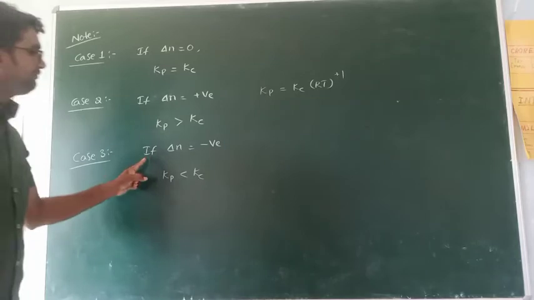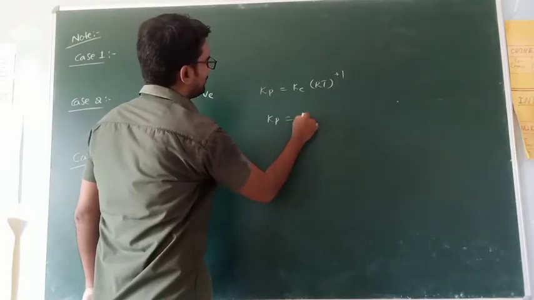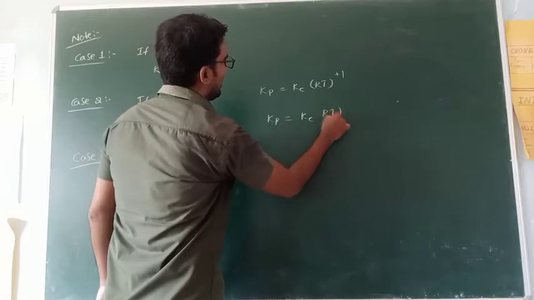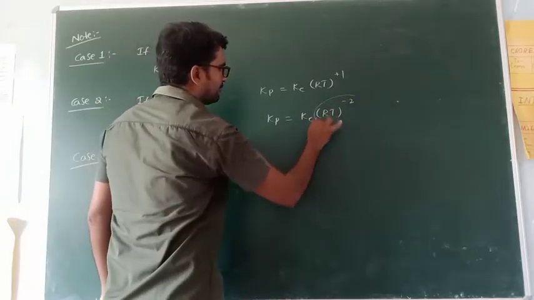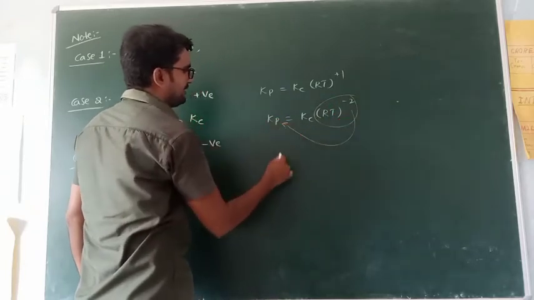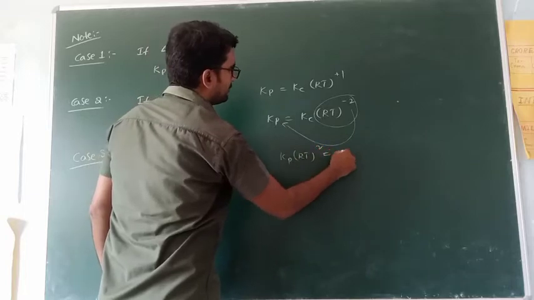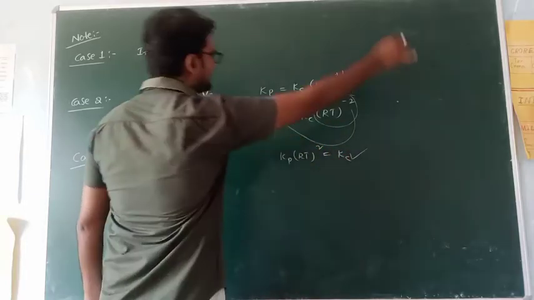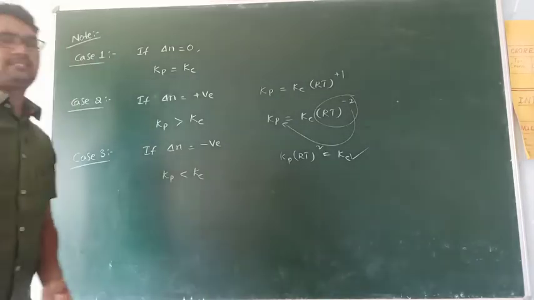Case 3, if delta N is negative, Kp is equal to Kc into RT power, for example, -2. So -2 means this term moves to this side, means Kp into RT square is equal to Kc. In this case, Kc is the bigger value, so Kp is less than Kc.